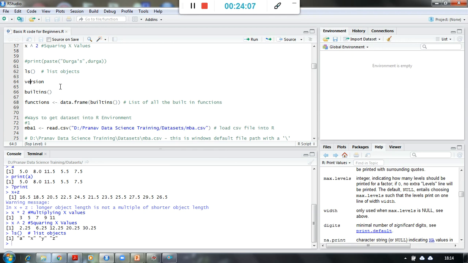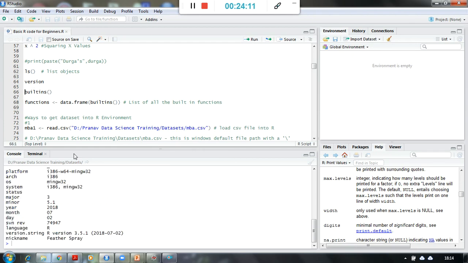If I want to check what is the version of my R Studio, so this is the version of my R Studio.